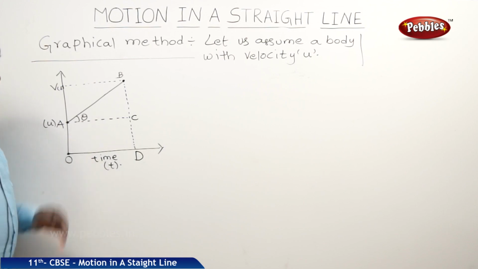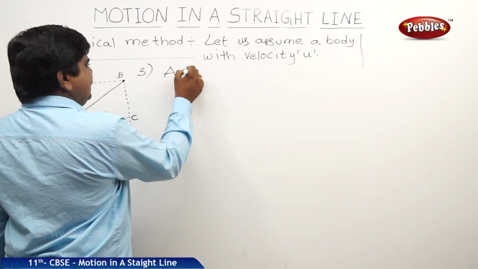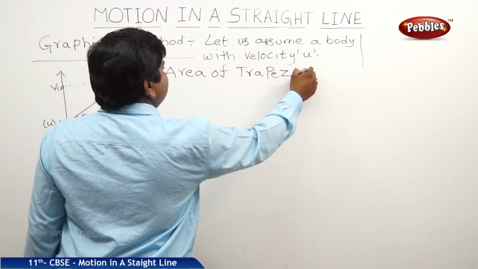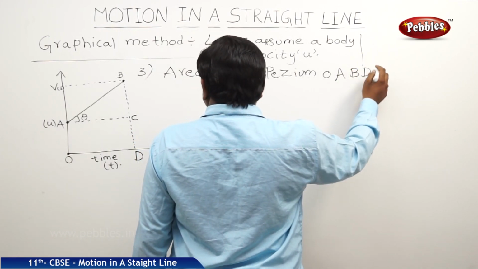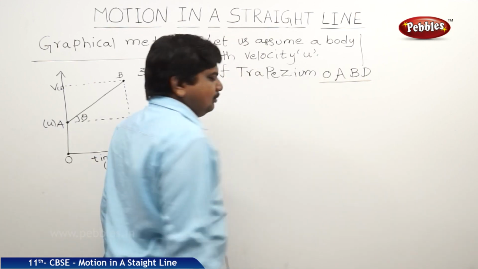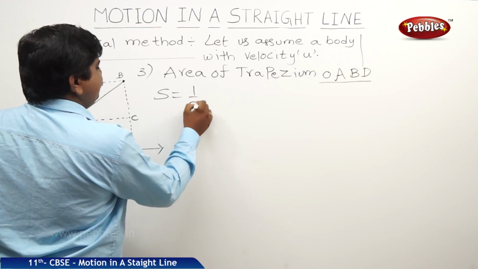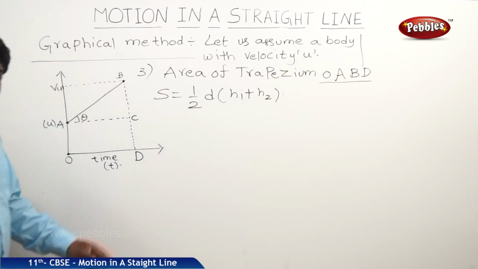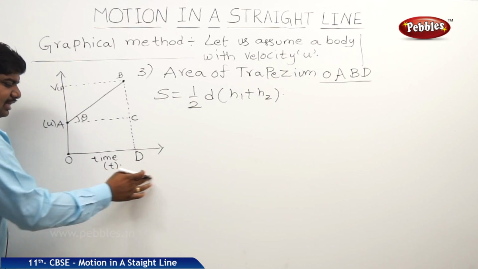The next one, third equation of motion. So what is third equation of motion? Yes, OABD is the trapezium. So we should find out the area of trapezium. So the area of trapezium OABD is S is equal to half D into H1 plus H2, where H1 and H2 are the heights of the trapezium by side, where D is the gap between the heights.